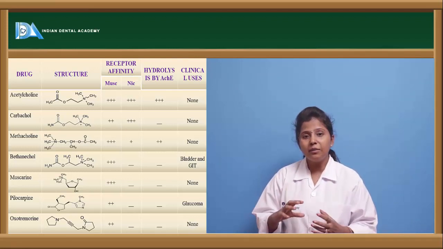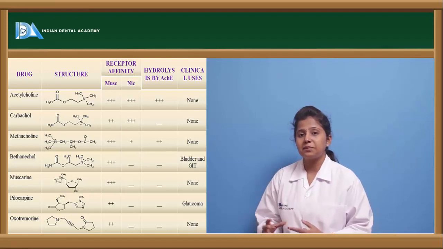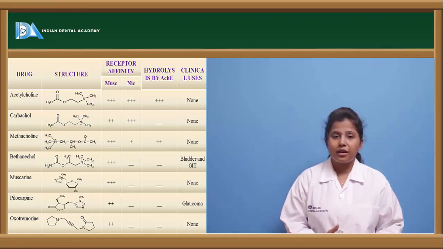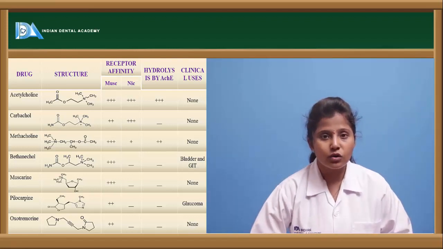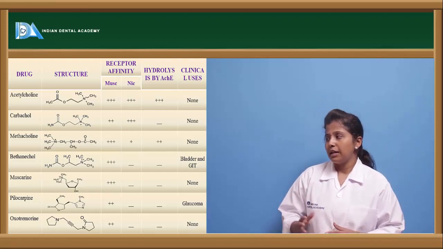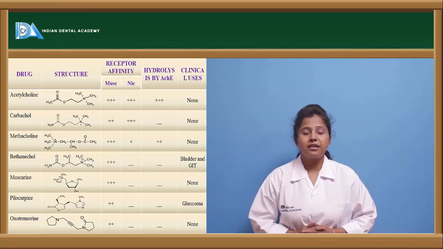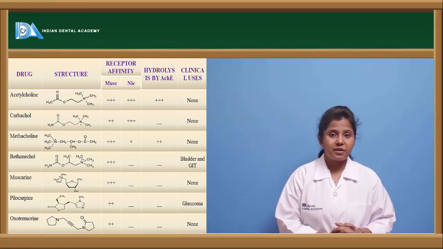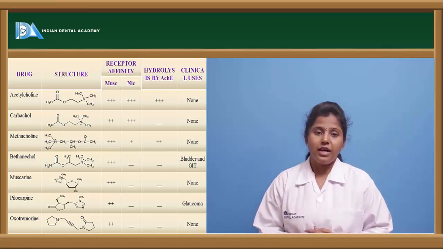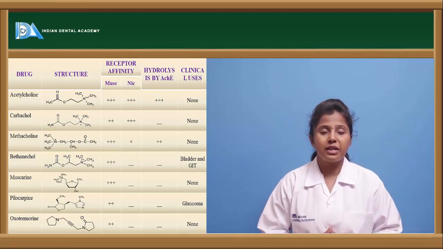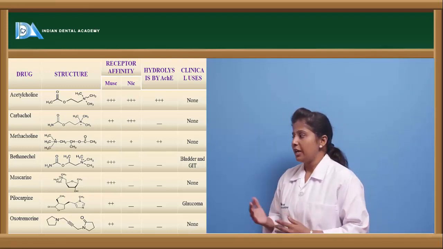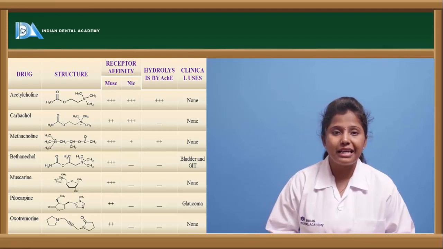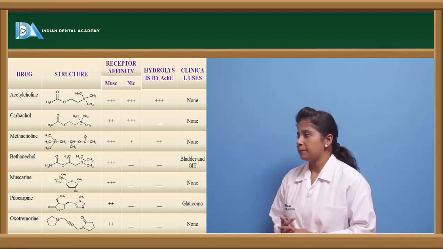So the availability of that drug at the receptor is more, but unfortunately this drug is also not clinically applicable. And methacholine has greater affinity towards the muscarinic receptor rather than the nicotinic receptor, and it is also not hydrolyzed by acetylcholinesterase, and it also has no clinical applications.